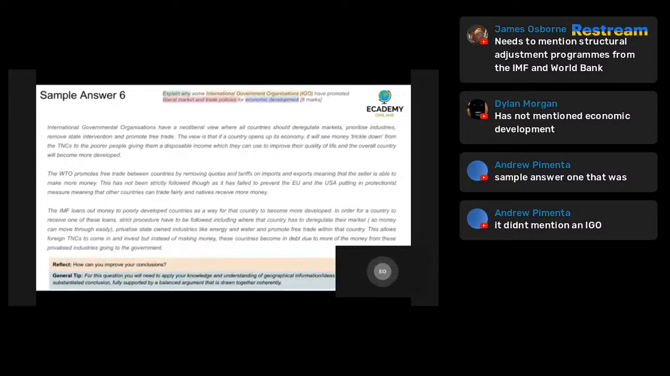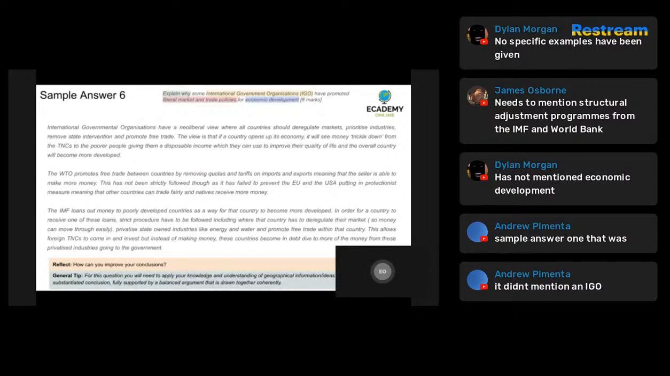The IMF loans out money to poorly developed countries as a way for that country to become more developed. In order for a country to receive one of these loans, strict procedures have to be followed, including where that country has to deregulate their market so money can move through easily. Privatize state-owned industries like energy and water and promote free trade within that country. This allows foreign TNCs to come in and invest instead of making money, these countries become in debt due to more of the money from these privatized industries going to the government itself.